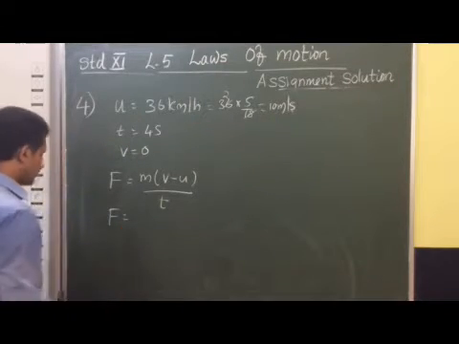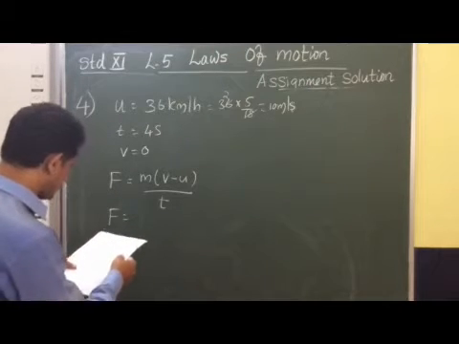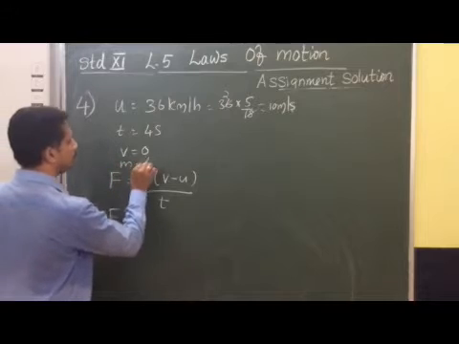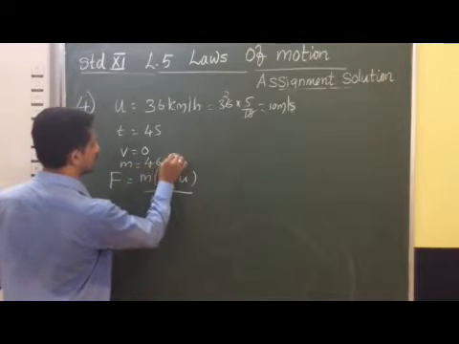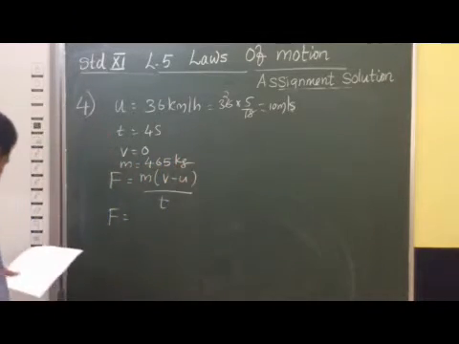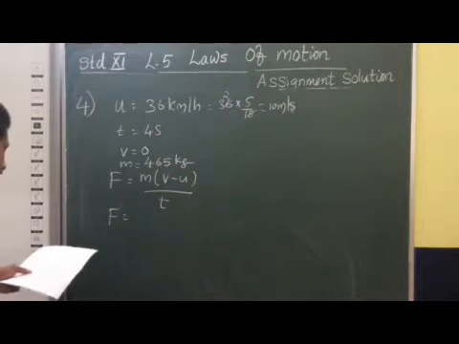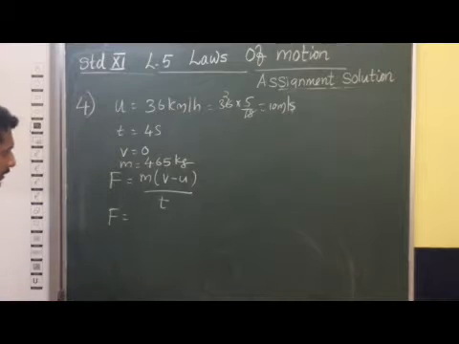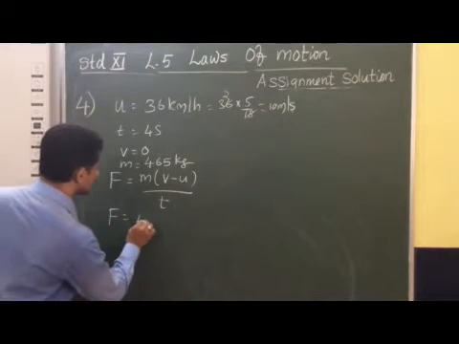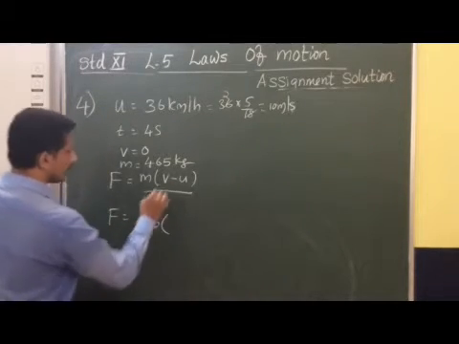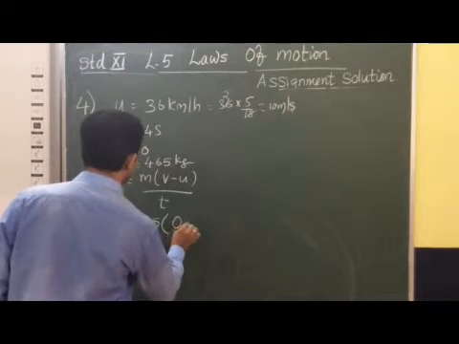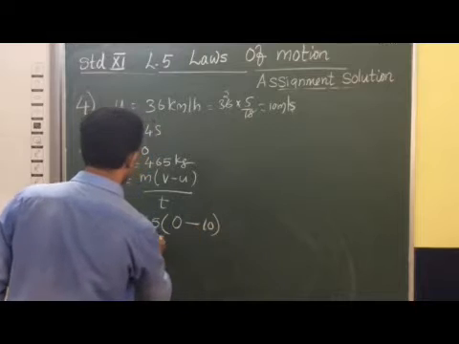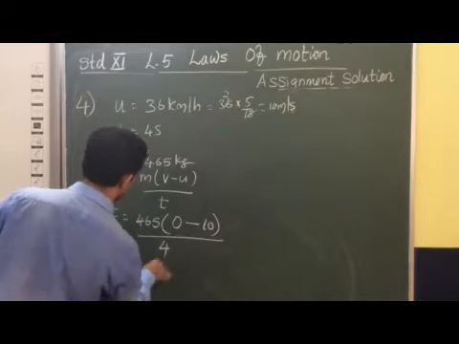The mass of this vehicle is 400 plus 65, that means m is equal to 465 kg. This is also mentioned: 400 is the mass of the vehicle and 65 kg is the weight of the person. So you can substitute this: 465 into final velocity 0 minus initial velocity 10 meter per second, divided by the time interval of 4 seconds.